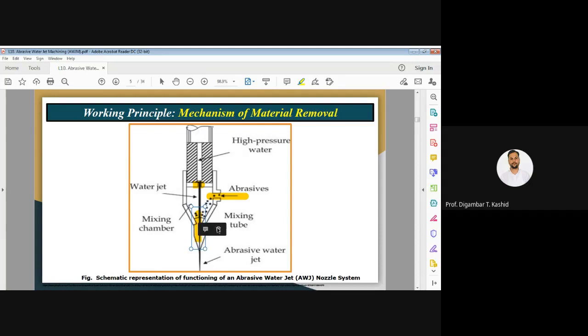And from a mixing tube, your high velocity abrasive water jet will hit your workpiece, and due to the kinetic energy of the abrasive jet or abrasive particles, it will remove the material from the workpiece due to that erosion action.